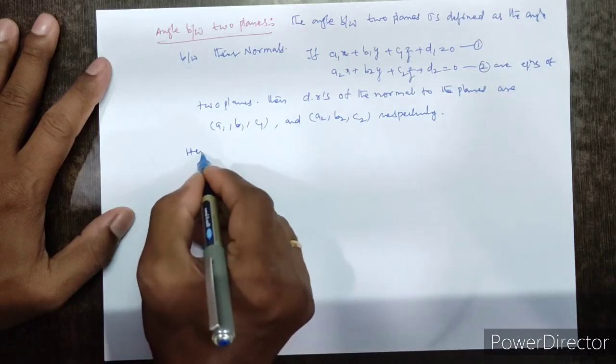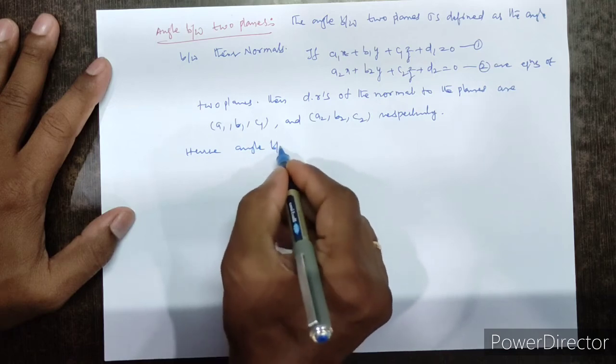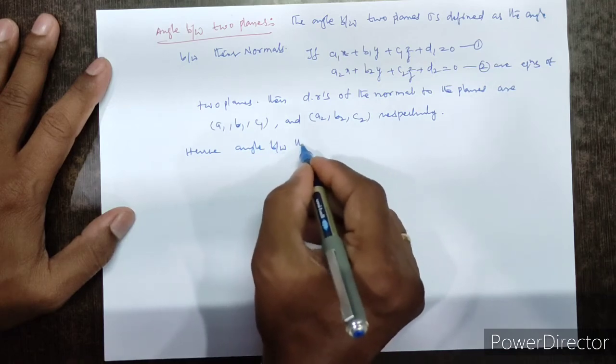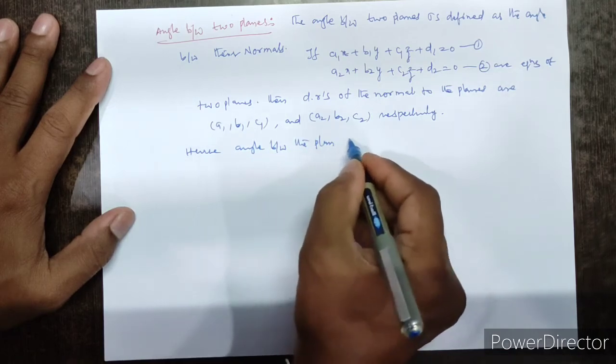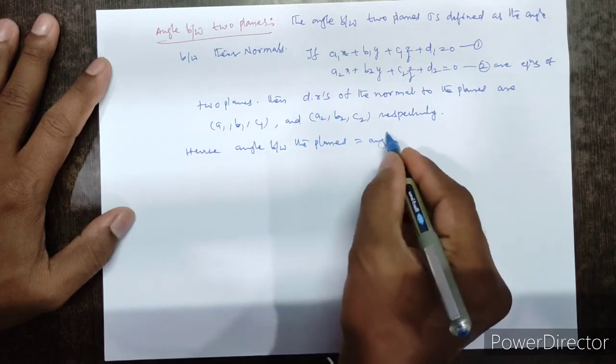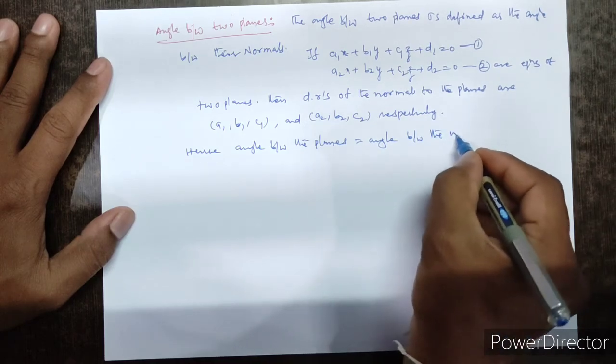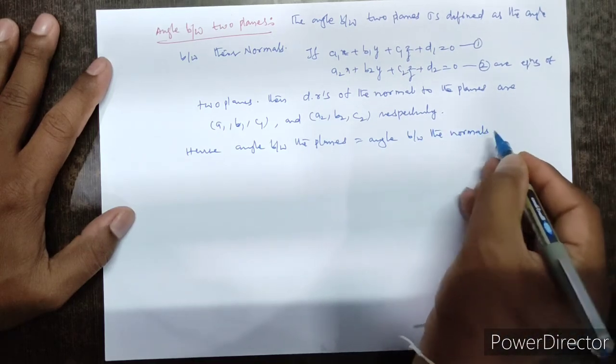Hence the angle between the planes equals the angle between the normals.